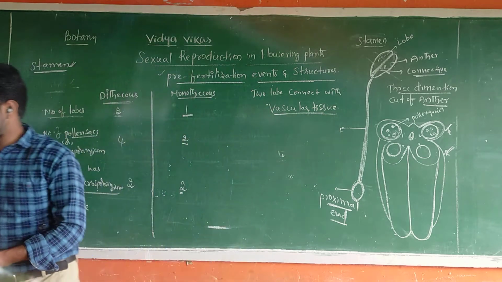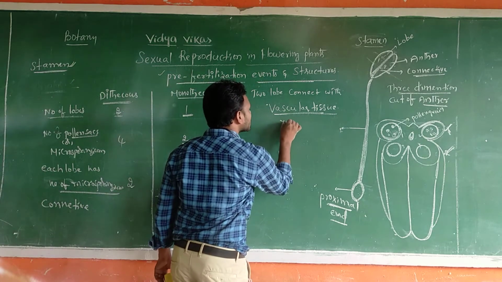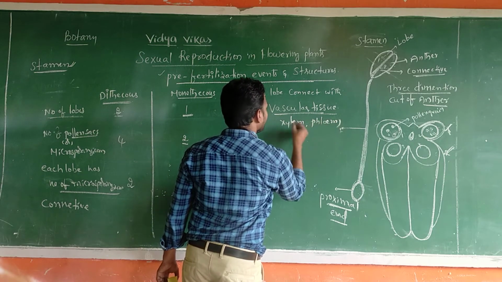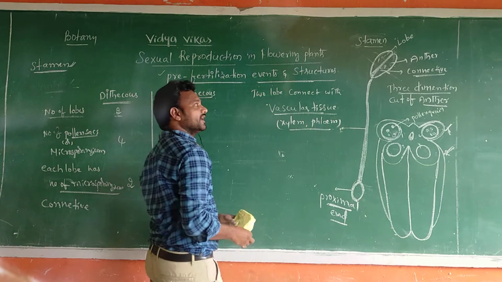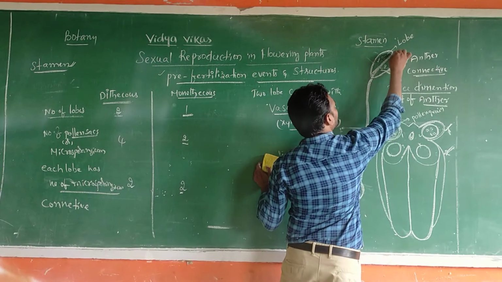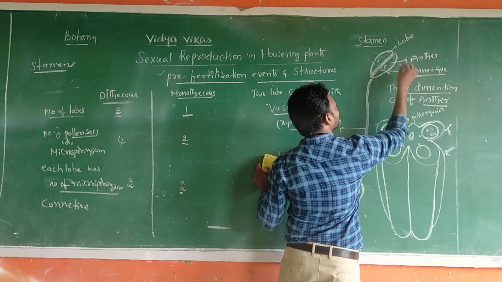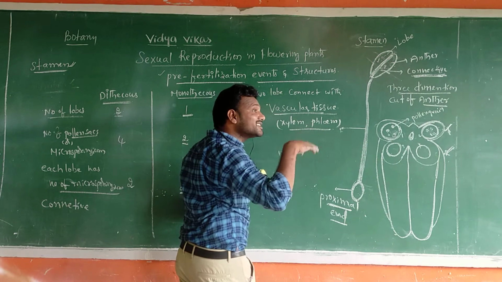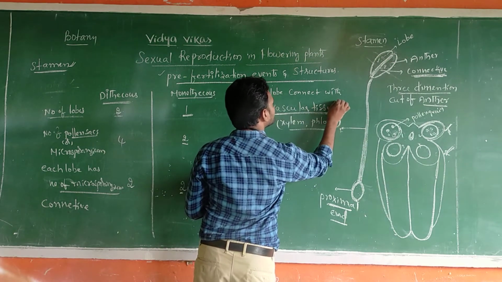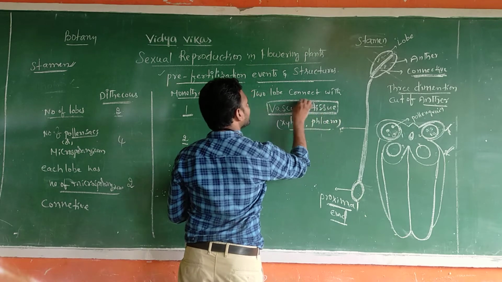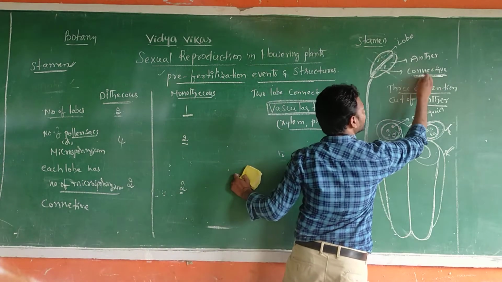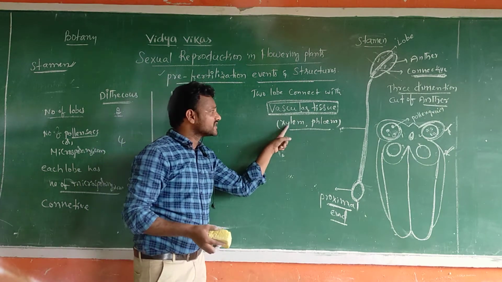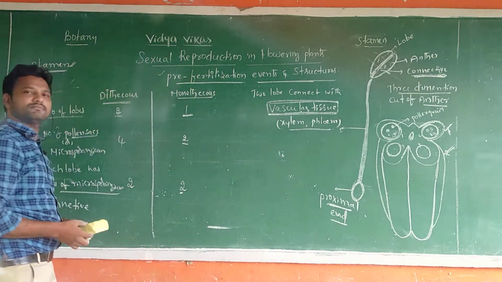Sir, what is the meaning of vascular tissue? Vascular tissue means xylem and phloem. So this is 1 lobe, this is another lobe. 2 lobes are connected, attached. This is called connective. Connective is made with the help of vascular tissue. What is it formed from? Yes, vascular tissue. Vascular tissue means xylem and phloem.